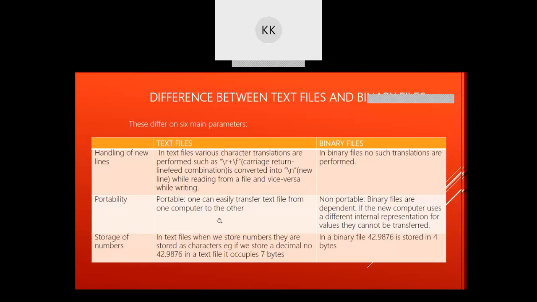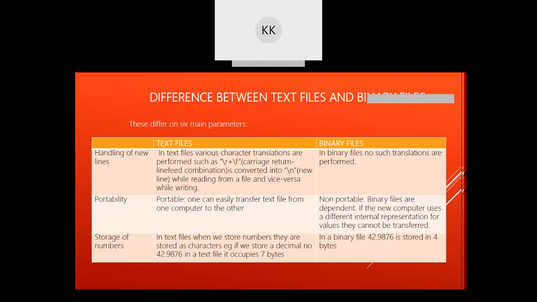Now, for portability, one can easily transfer text file from one computer to another. But in binary mode, it depends upon the binary format. So what is the word size of that particular computer? If the word size matches, then only you will get the same output. Otherwise, the output will get changed.